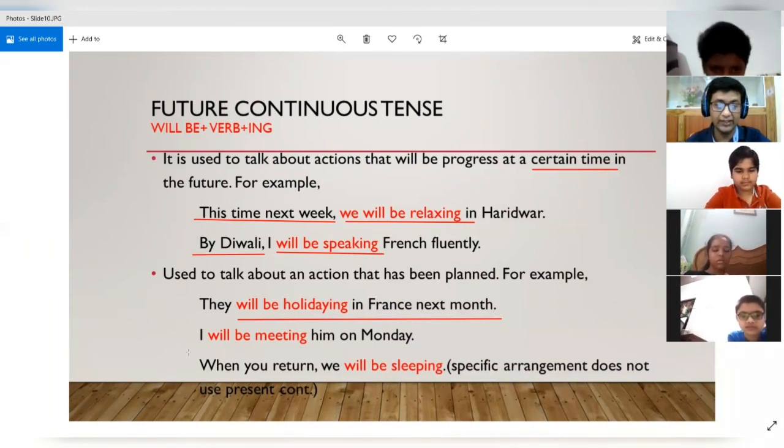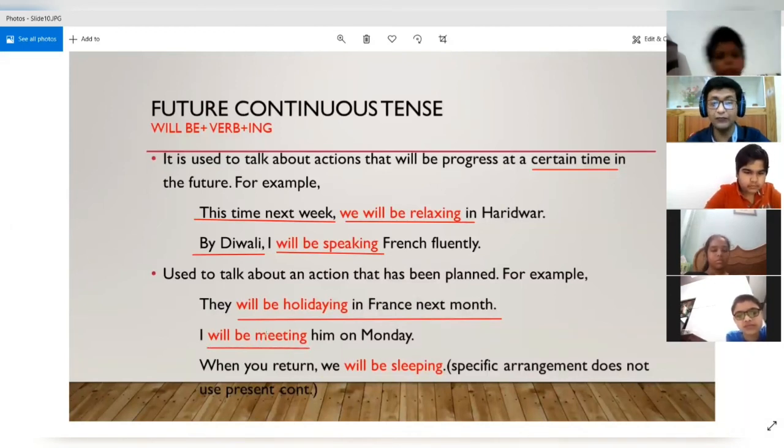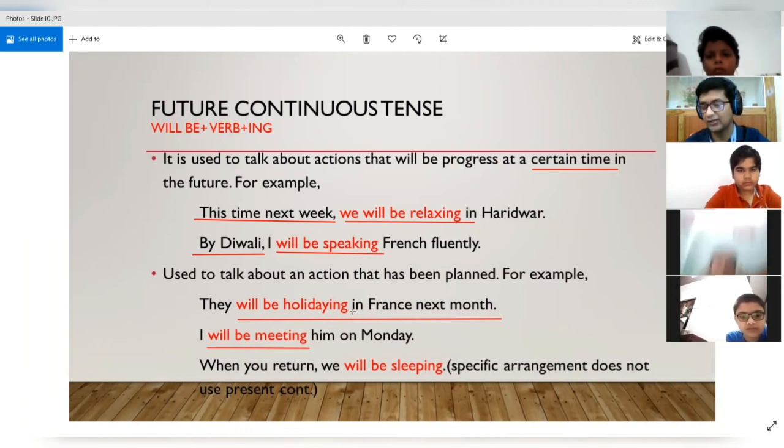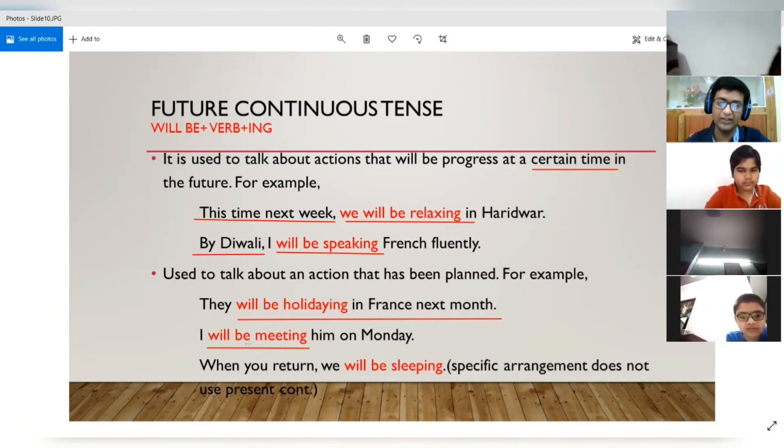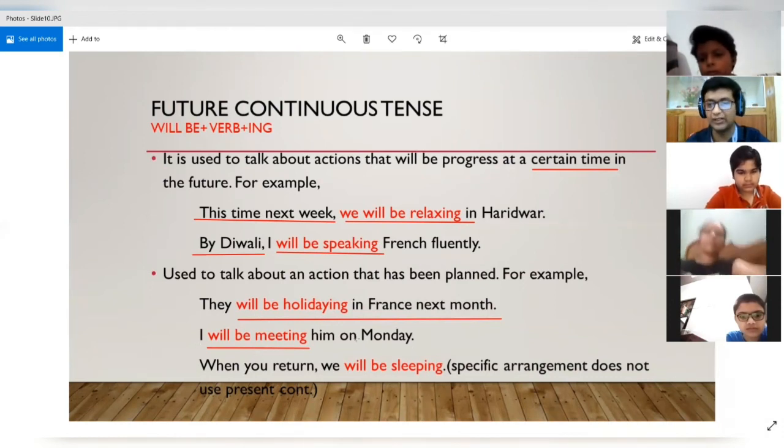Now, if you see the second example, I will be meeting him on Monday. If you say I am meeting him on Monday, this will also be correct. Why? Because the present continuous tense can also be used to talk about an action that has been planned in advance, that is fixed to happen. So in this case, you can either say I will be meeting him on Monday, or I am meeting him on Monday. Both will be correct.